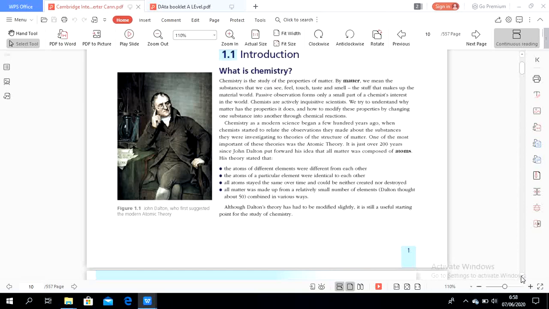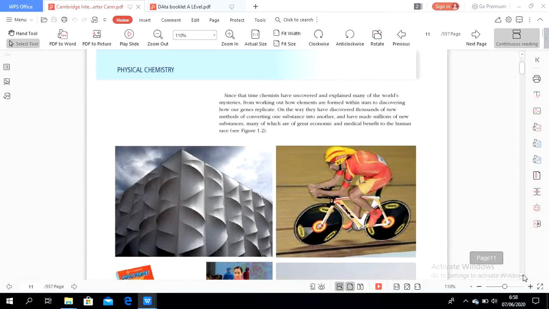Atoms, we know in grade 10, we learned that an atom is determined by its proton number. So, a different proton number of an atom tells us a different element. And then next, let's continue to the next part.